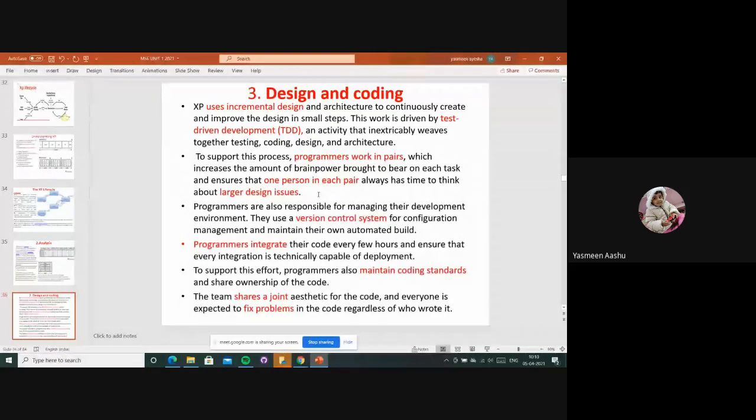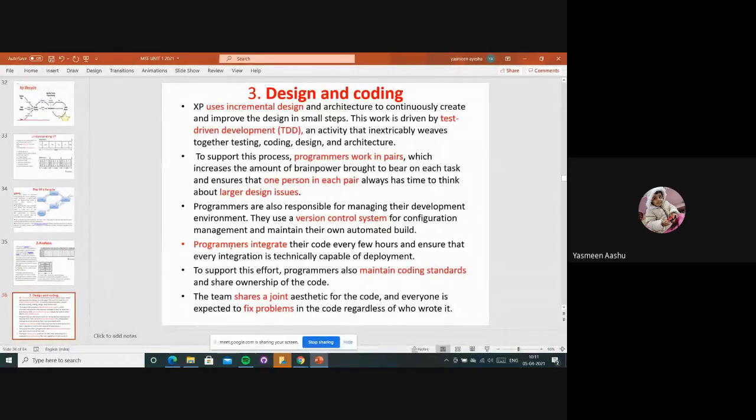If one person has to do all these things, it will take time, and there will be a slow process, right? If we are pairing up, pairing up means increasing the amount of brain power, and we can complete that task in time, right? So programmers are also responsible for managing their development environment. They use the version control system for configuration management and maintain their own automated build, right?